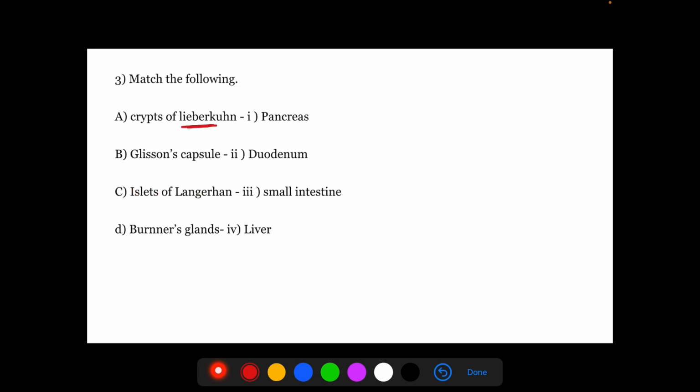Now we move to match the following. Crypts of Lieberkühn are present in the small intestine. Glisson's capsule is present in the liver. Islets of Langerhans are present in the endocrine part of the pancreas. Brunner's glands are present in the duodenum.